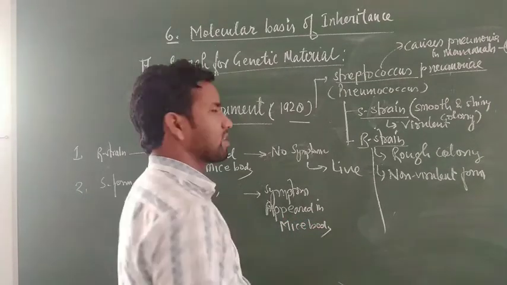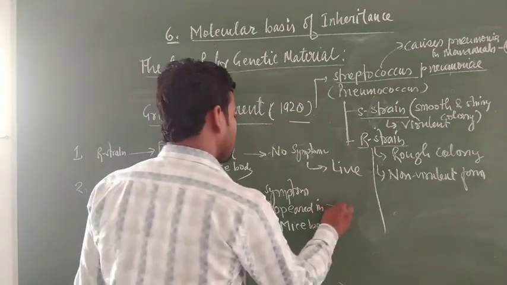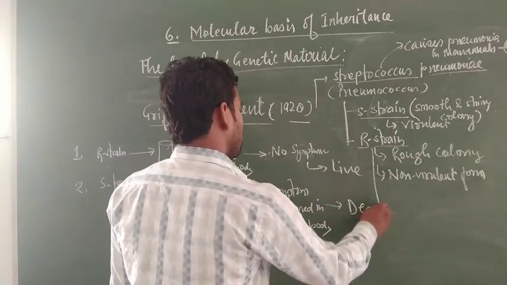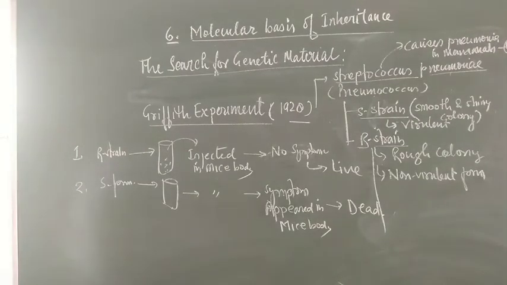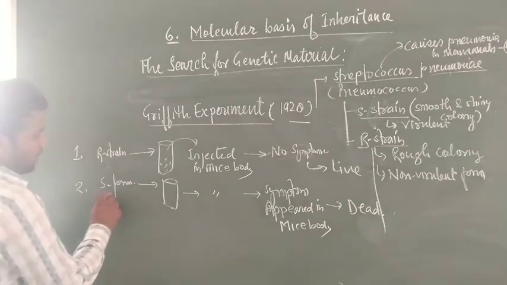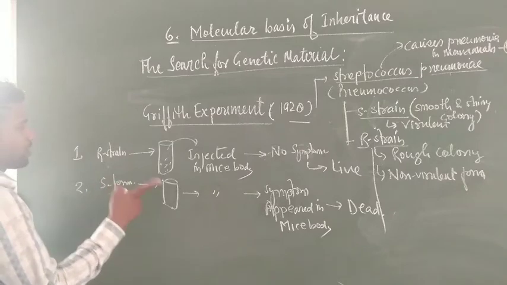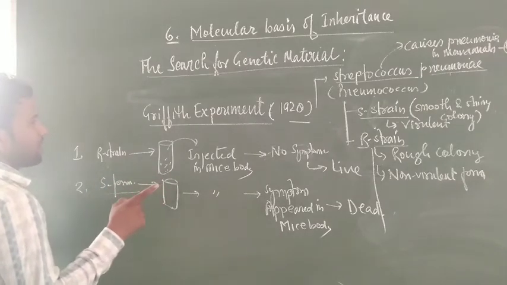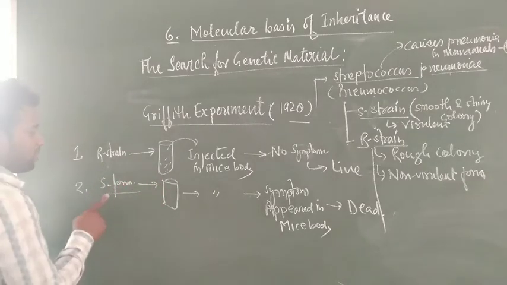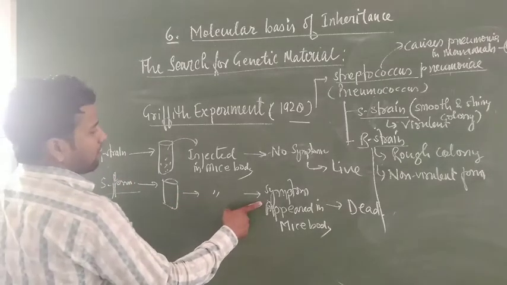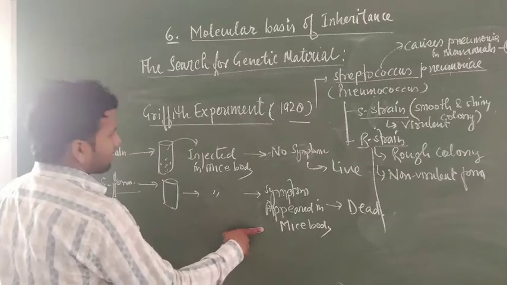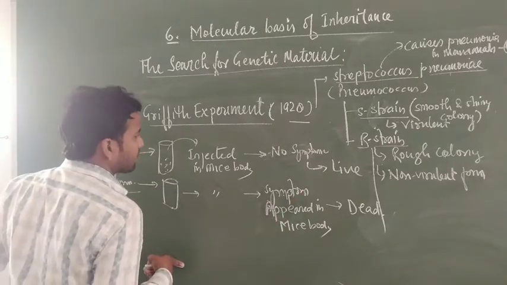Due to severe symptomatic conditions, the mice will die after developing disease in the body. You know that the S form is the virulent form of Streptococcus pneumoniae. If injected into the mice body, it causes disease, especially symptoms appear in the mice, and after some time the mice die.